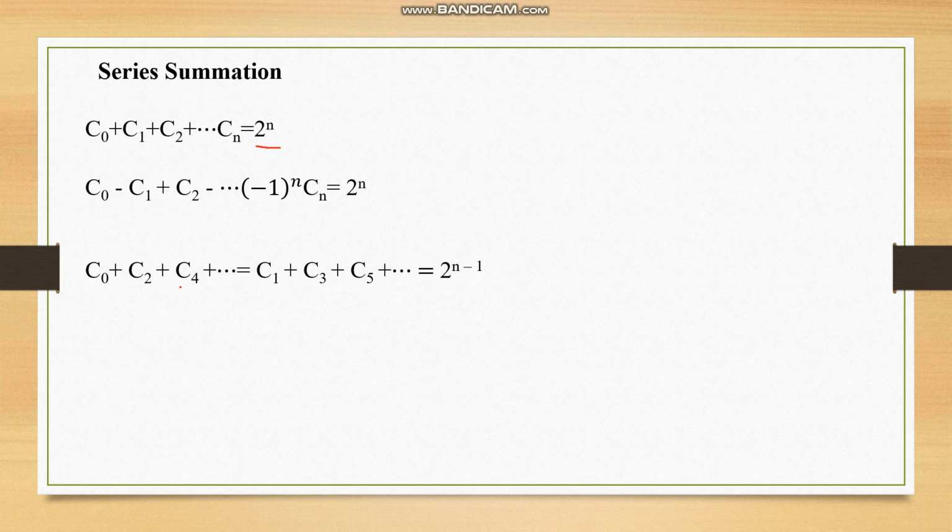C0 plus C2 plus C4 plus etc. is equal to C1 plus C3 plus C5 etc., that will be equal to 2 to the power n minus 1. And C0 square plus C1 square plus C2 square, etc., Cn square is (2n) factorial by (n factorial) whole square. So these are the basic things that we should remember.